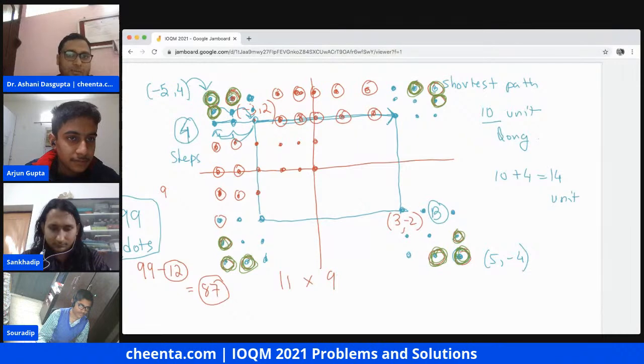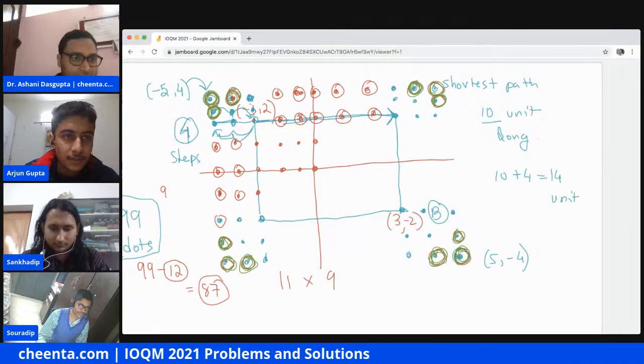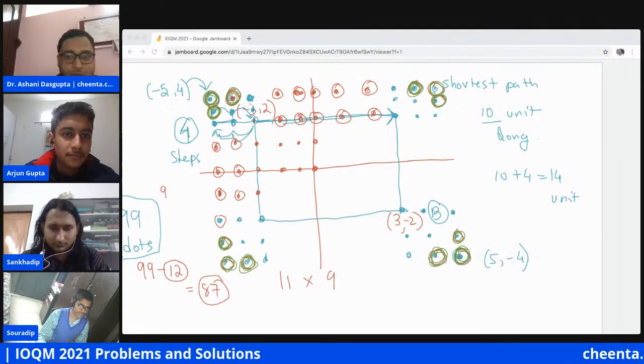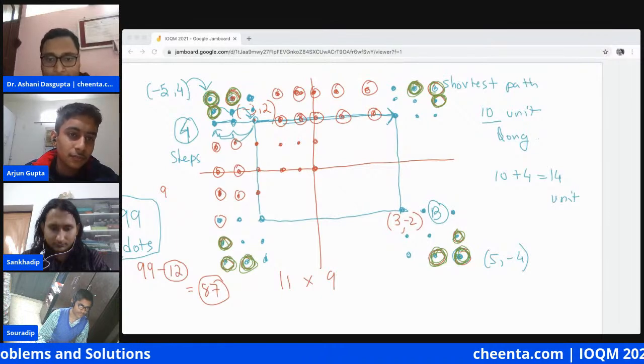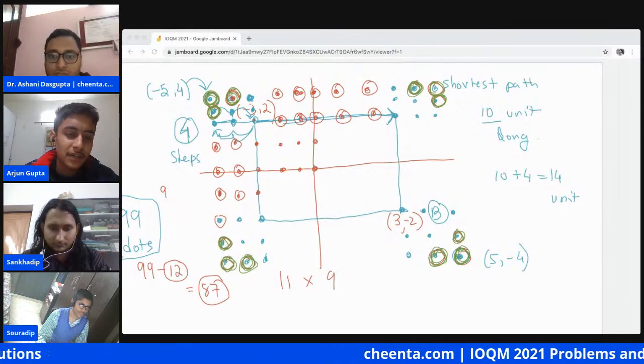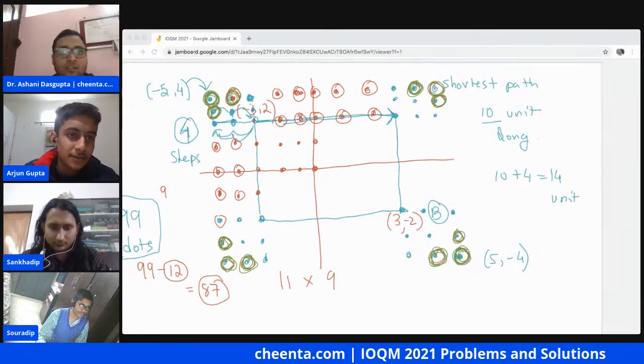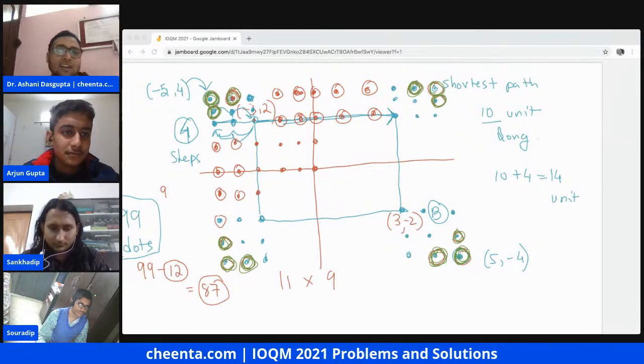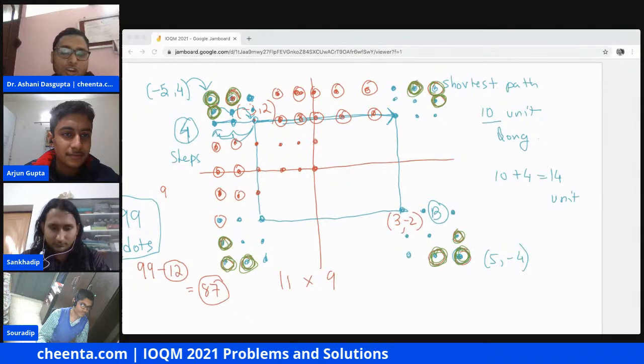A more algebraic way of attempting this problem. That's good, Arjun. That's good. We can, but probably I do that. I think this was a much more elegant one because this is very simple. Yeah, this is kind of more geometric in nature.